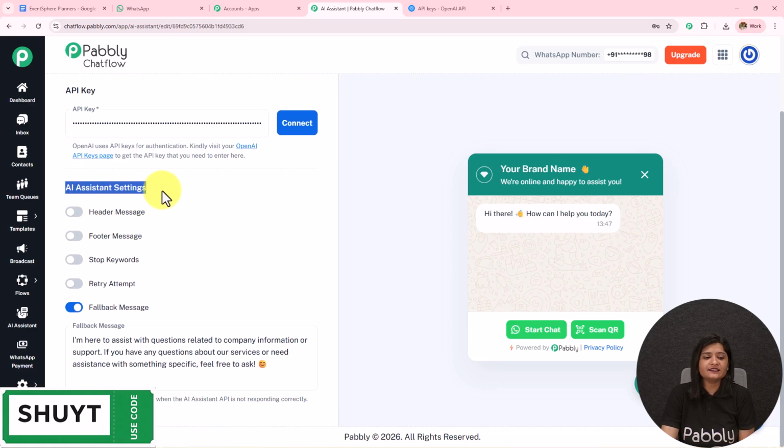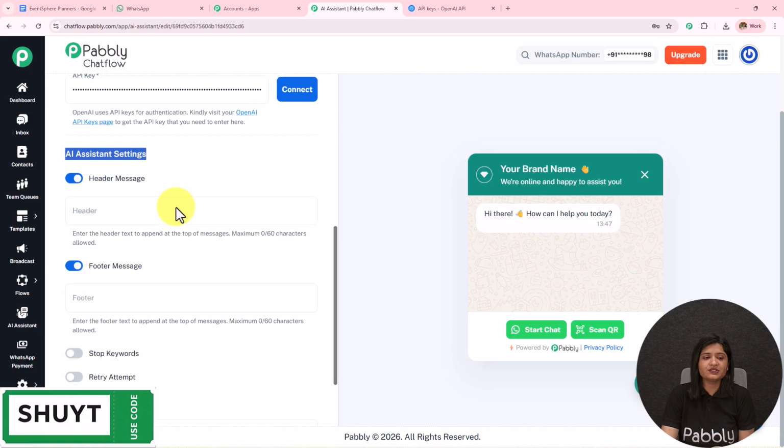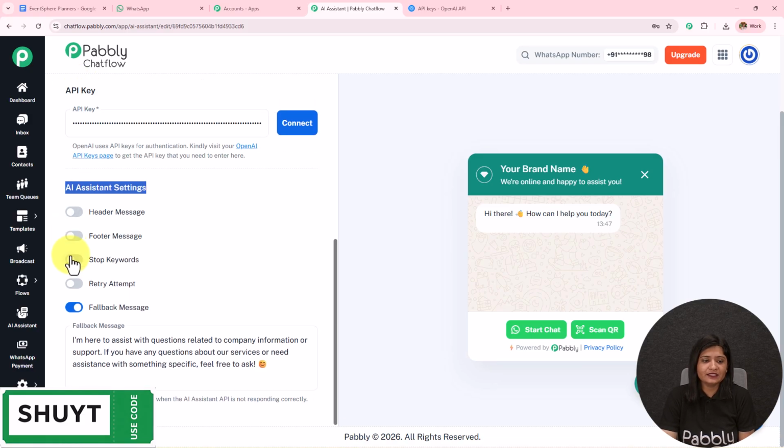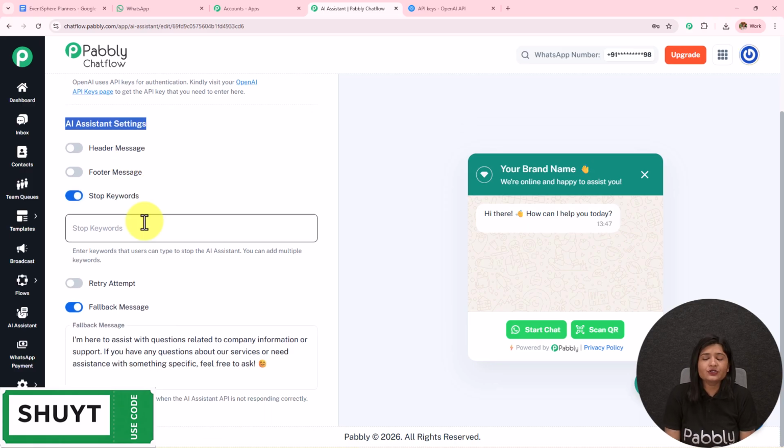Then we have this AI assistant settings. If you want to provide the header message and the footer message, you have to toggle on the buttons, enter the message, and it will start displaying. Then we have the stop keywords. So if the user does not want to get the reply from the AI agent, they can send the stop keyword and the AI agent will stop replying to them. How can you add this? Simply enter the word and press enter. In this manner, you have added the stop keyword.